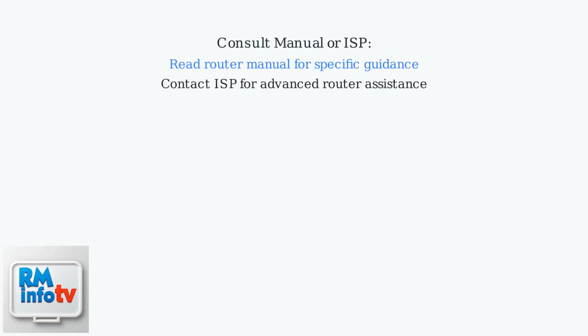Ensure WPA2 or WPA3 is used and avoid hidden SSIDs. Adjust channels if there's interference from neighboring networks. If you're unsure about advanced settings, consult your router's manual or contact your ISP for help. These steps can resolve most connectivity issues with Kasa bulbs by ensuring proper router configuration.